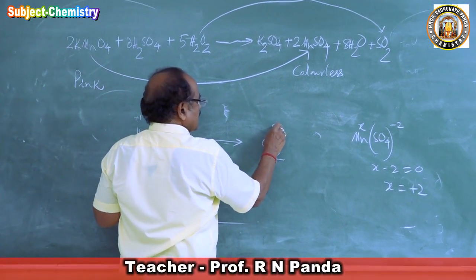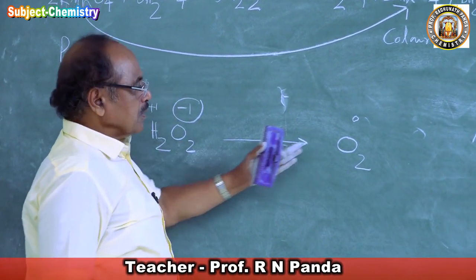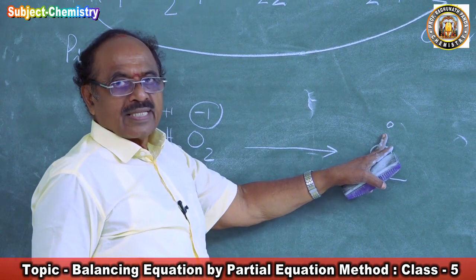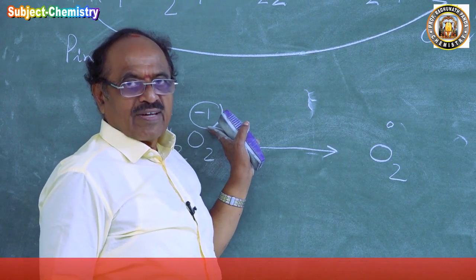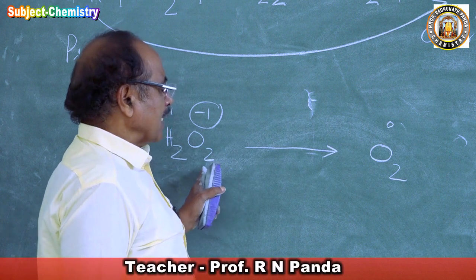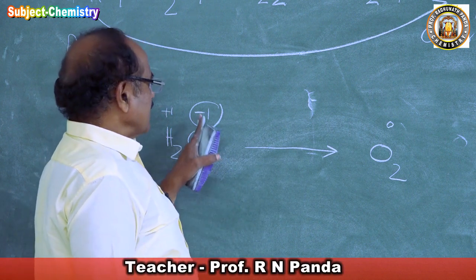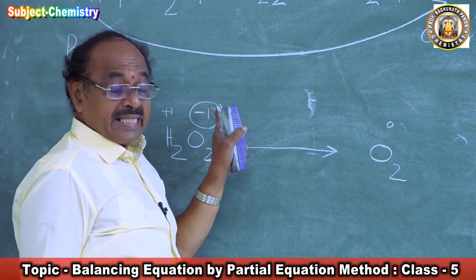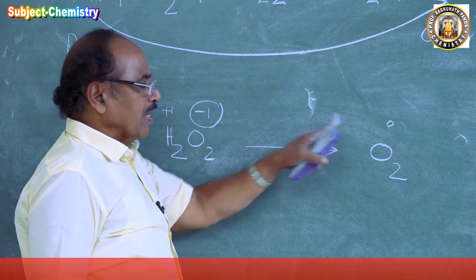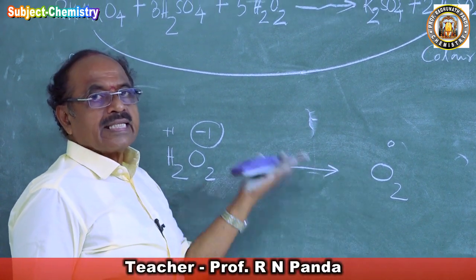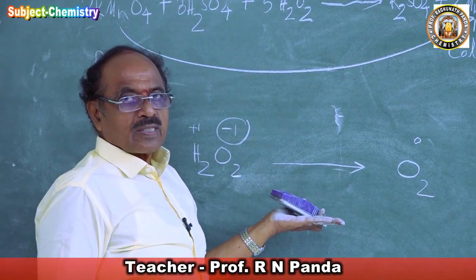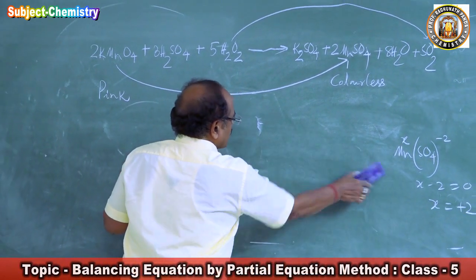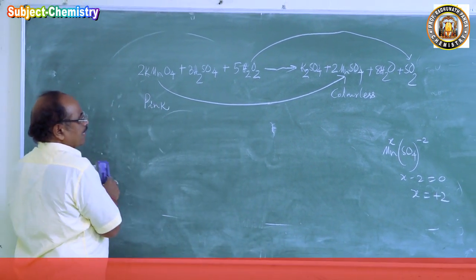What is the oxidation charge? It is 0. The molecule charge is 0. So there is an increase of positive valency or decrease of negative valency. The valency state of oxygen increases from -1 to 0. So it is oxidized.